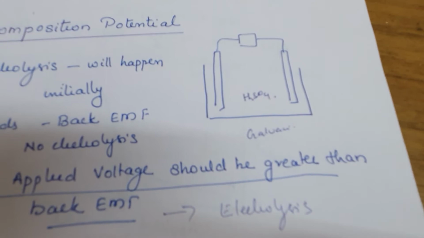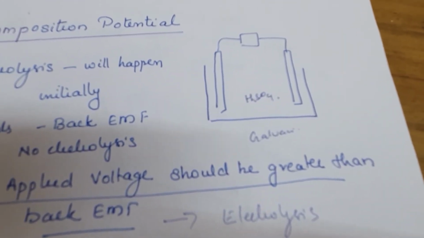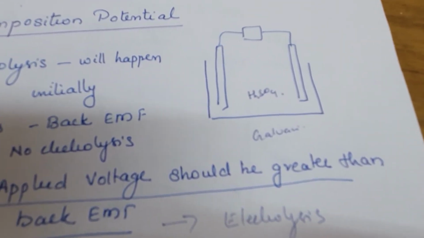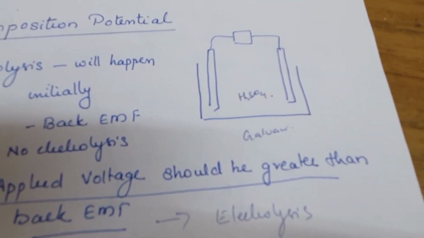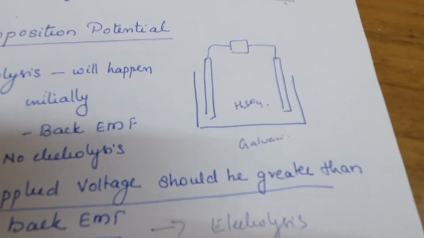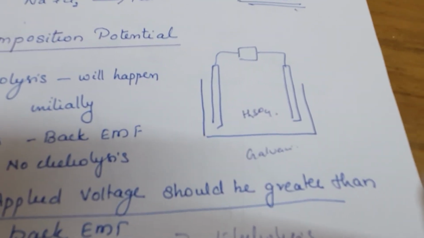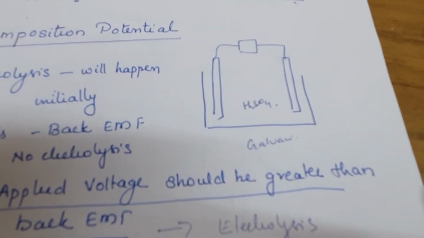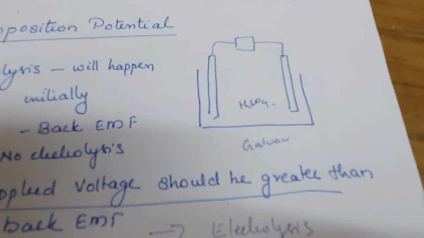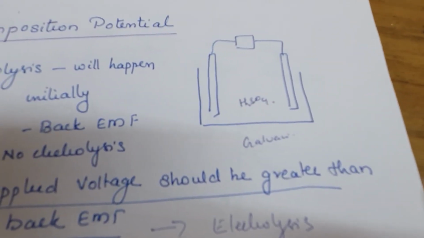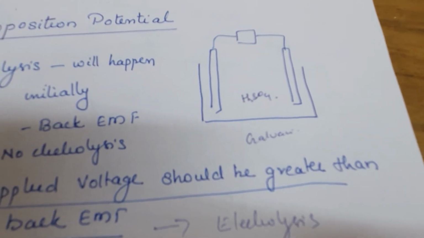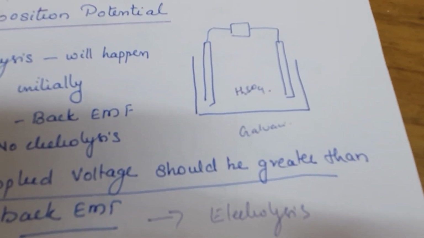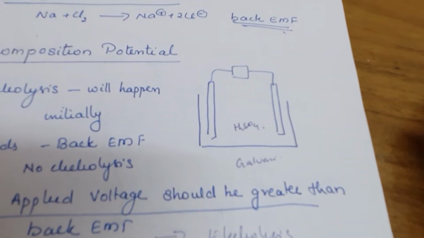The reason is this back EMF, which opposes our applied voltage. If we keep applying voltage, at a particular point we can see a rise in the current. The reason is that at that point the applied voltage we are giving is more than the back EMF, so it can overcome the back EMF.